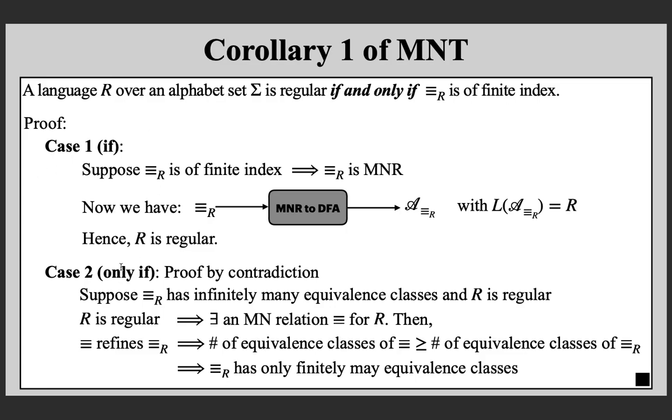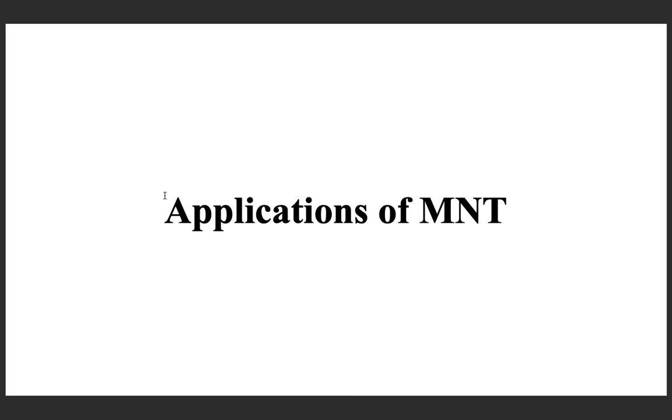Now both the if and only if cases have different applications. This can be used to prove that a language is regular. If you want to prove that a language is regular, you just prove that there are only finitely many equivalence classes. If you want to prove that a language is non-regular, just prove that there are infinitely many equivalence classes.